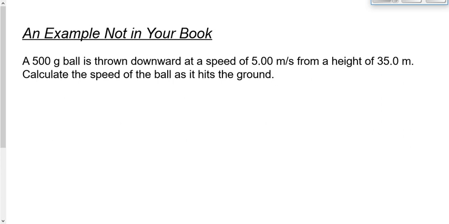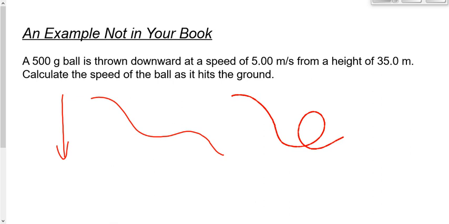Now notice that this ball was being thrown straight down like this. That's fine. If the ball was taking a path on a track like this, we'd get the same answer. If the ball was going down like this, around a little loop like this, and over a hill like this, as long as it started at the same height and ended at the same height, the answer for this question would be the same. So you don't have to know what path it's taking in order to use conservation of energy. You just need to know its initial conditions. Is it moving? Does it have a height? And its final conditions. Is it moving? Does it have a height?